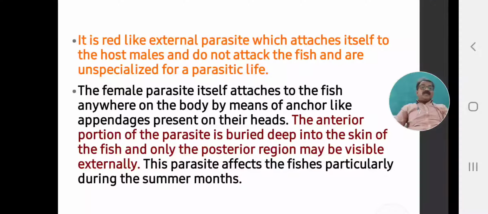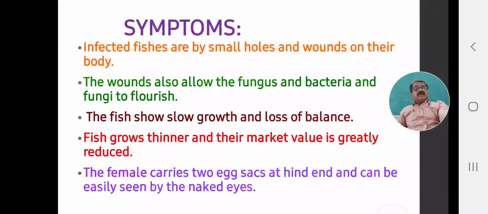This parasite affects the fishes particularly during the summer months, when the water temperature increases and the water level decreases. This condition is generally observed in the summer period. At that time, when the temperature is at its maximum, this parasite infects the major carps.